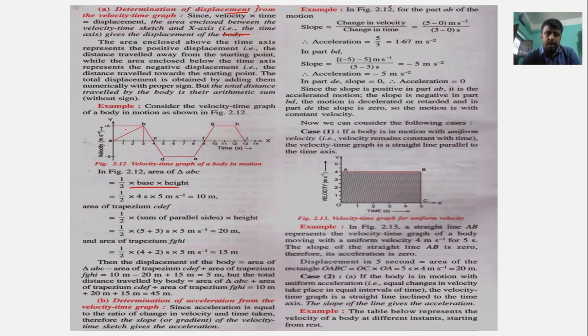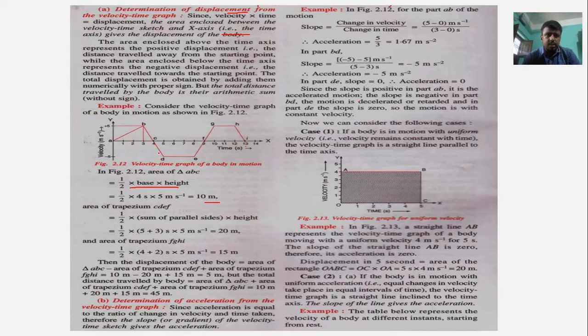5 meter per second is the highest velocity. So that would be half into 4 seconds, that is the total base, and height is 5 meter per second, so that will give 10 meter.